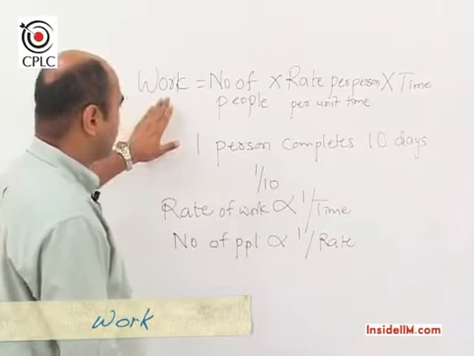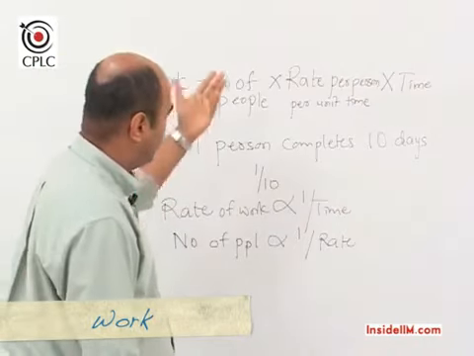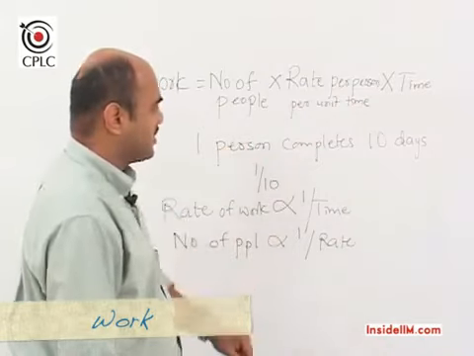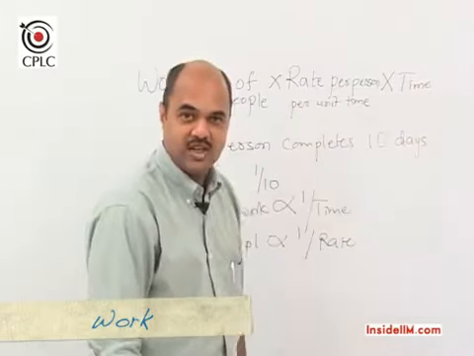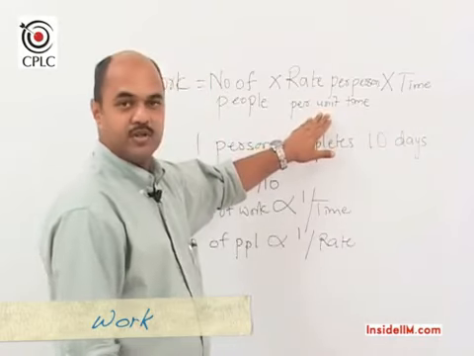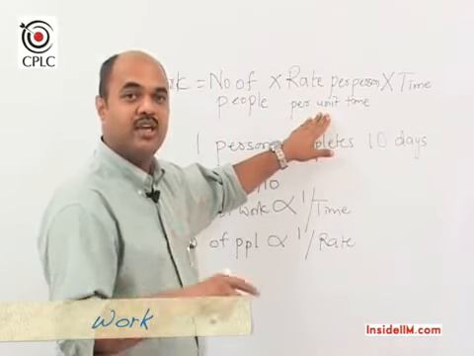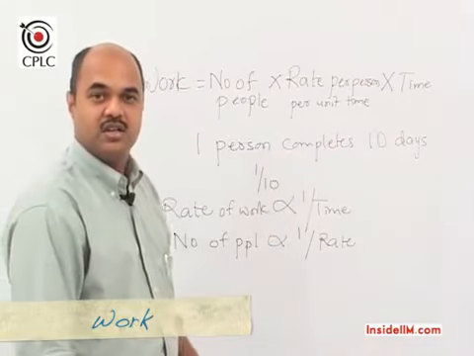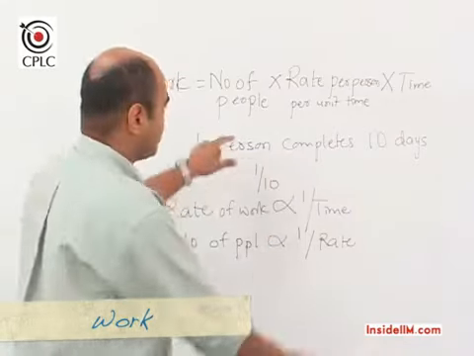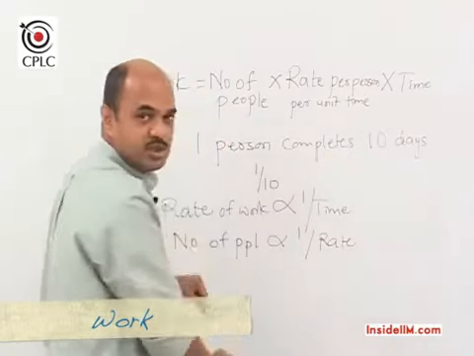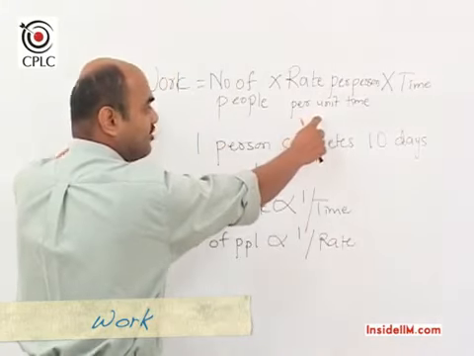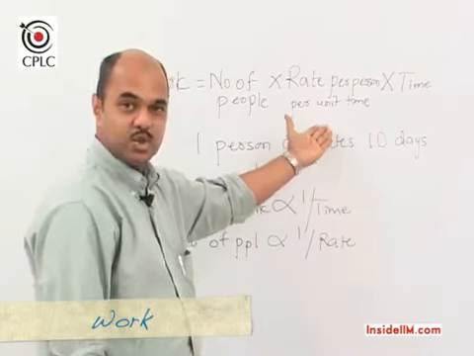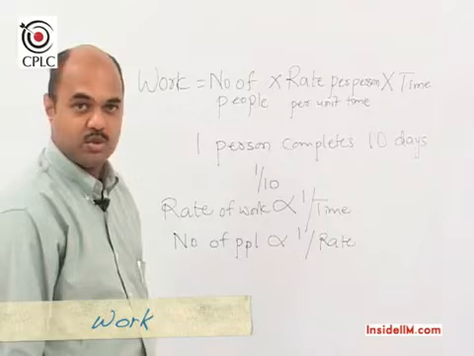Now suppose we try and relate the work to be done and, let's say, the rate per person. So if the number of people is the same and the time remains the same, and if the rate per person changes in the ratio A is to B, then the work done will also change in the ratio A is to B, because if these 2 parameters are constant, then these 2 have a direct variation amongst them. So if this changes as A is to B, this would also change as A is to B.